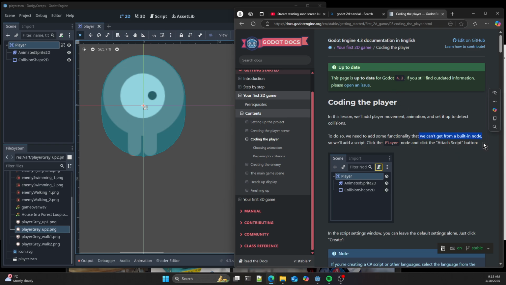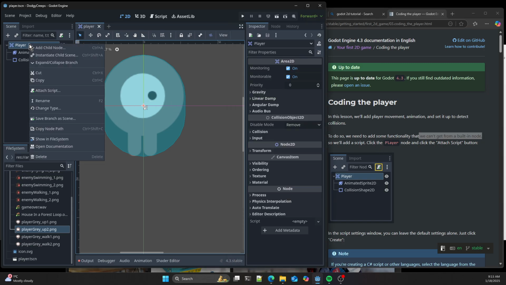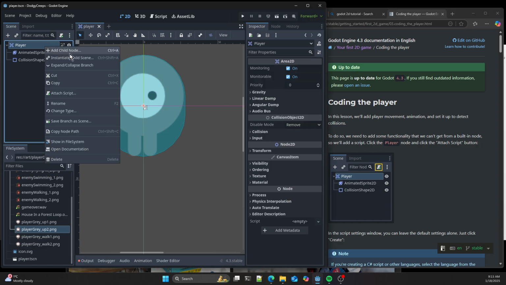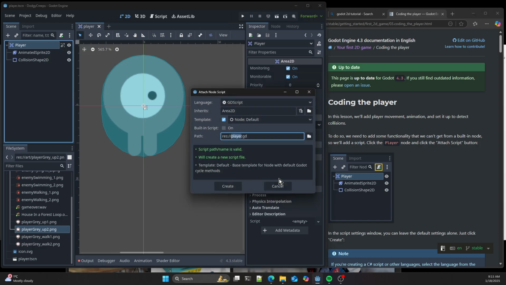Now this is the bit where we actually start doing the stuff where it gets interesting, which is writing the script. So right click the player node and click attach script. Let's give it the name of the script. .gd is going to be the file extension for your GDScript.